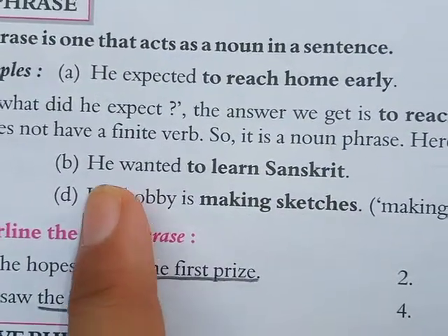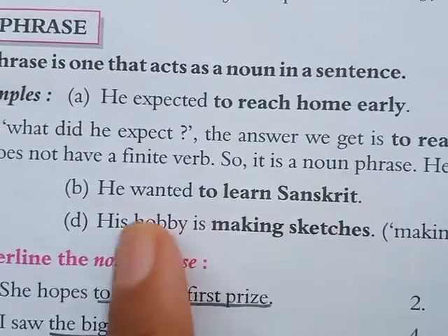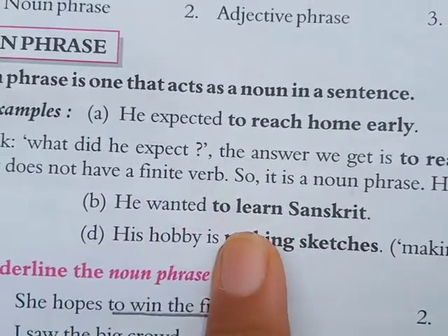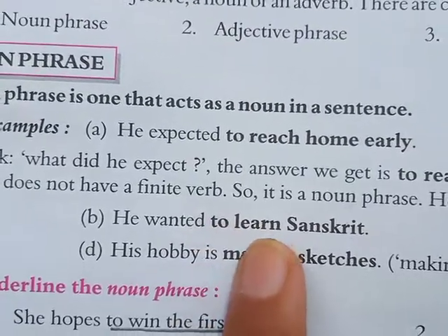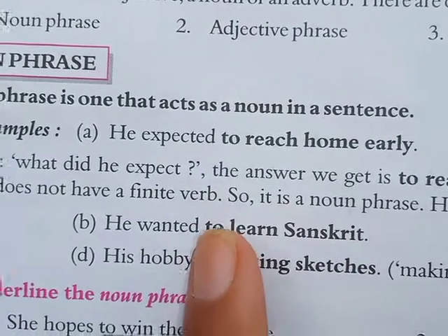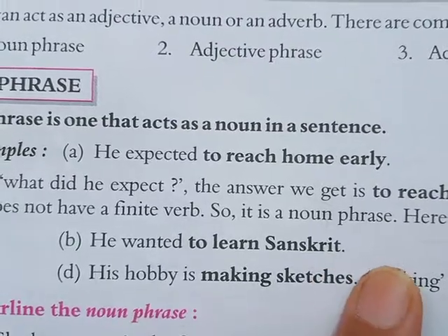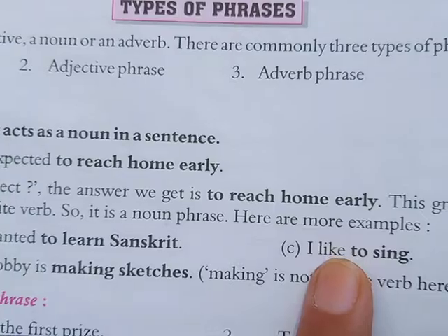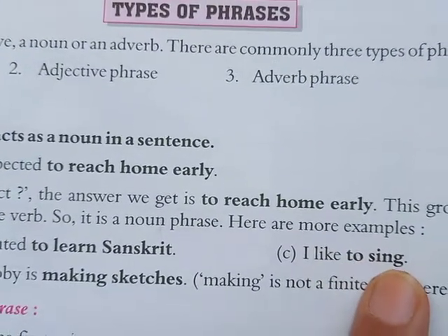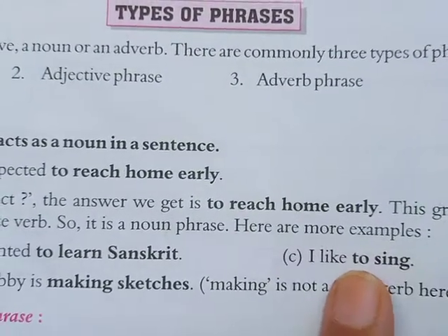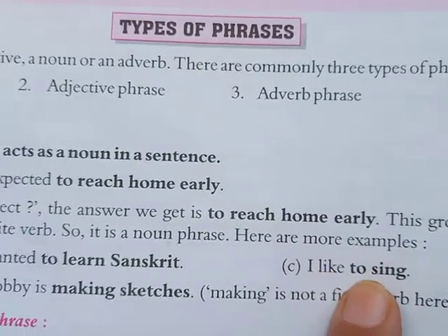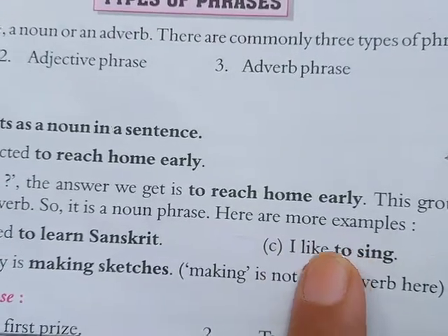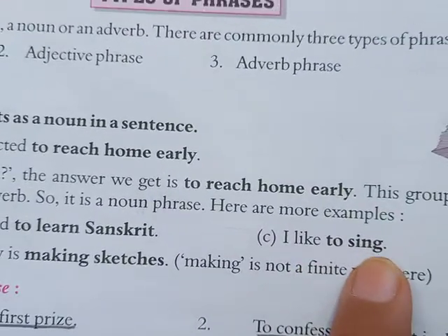Second is, he wanted to learn Sanskrit. What did he want? I repeat, what did he want? You will give me the answer: to learn Sanskrit. So we can say that to learn Sanskrit is a noun phrase. I like to sing. Here there is a group of two different words, to and sing, but together it shows one action that is of a noun, and that's why in I like to sing, to sing is a noun phrase.